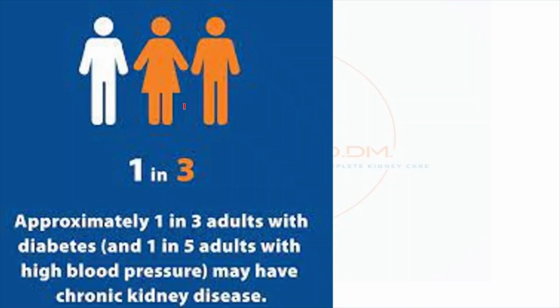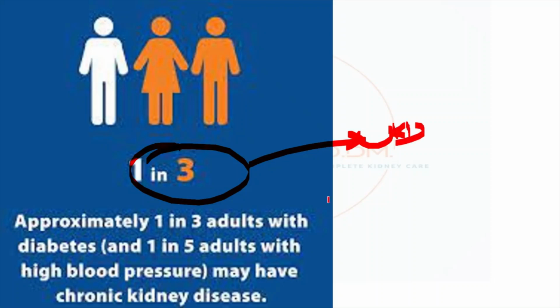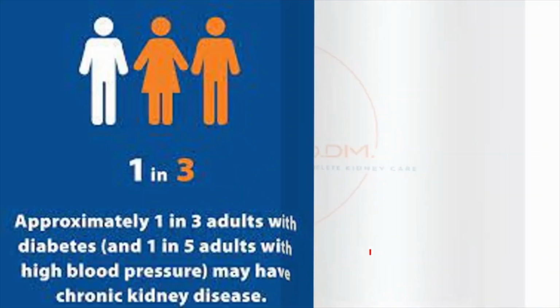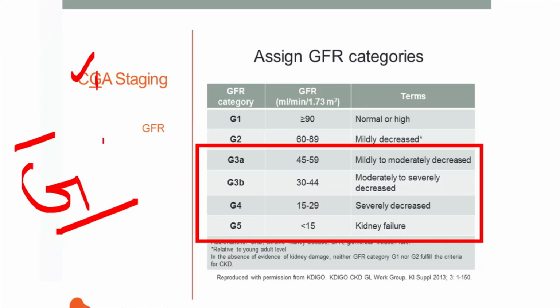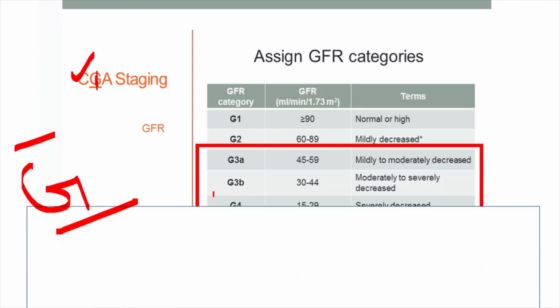So I have kept this slide to show how important diabetes is in causing CKD. So 1 in 3 adults with diabetes and 1 in 5 adults with high blood pressure have CKD. So that common it is. So next, coming to the G component. First we have seen the C component, cause, now GFR. So again, this table looks a little bit complicated for the UG students. We will make it simple.